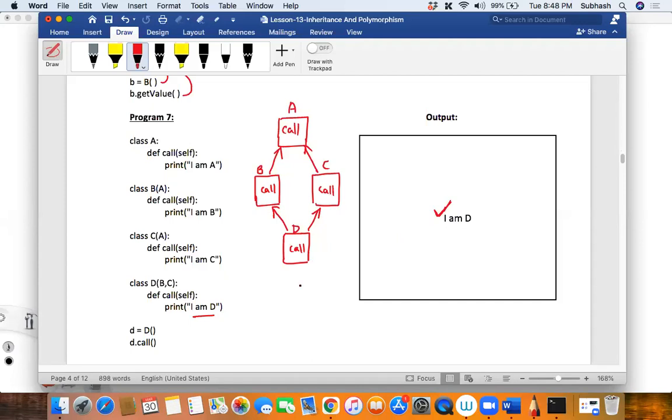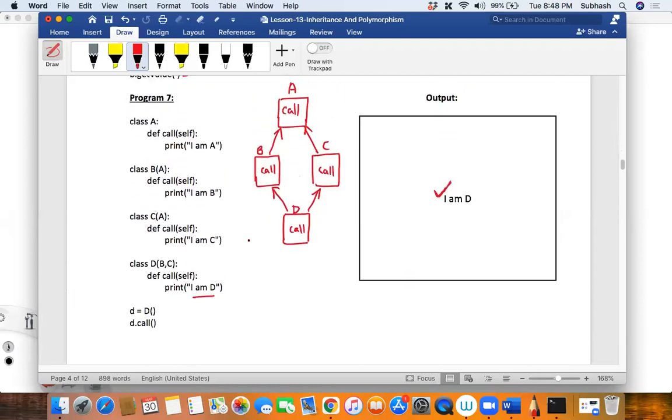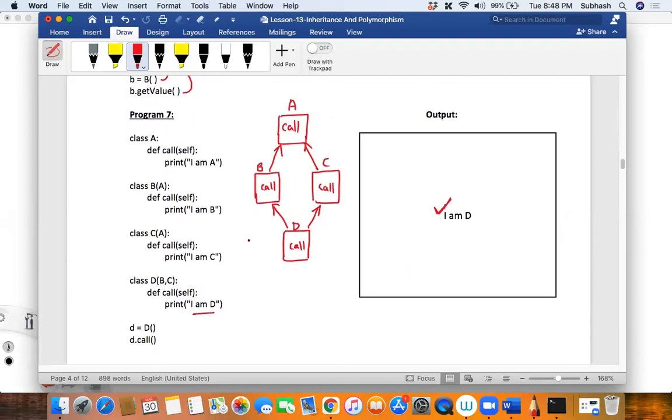Clear, not clear? Quickly. Clear, not clear? Okay, now. So shall I go to the next one? Shall I proceed to the next one, my dear friends?